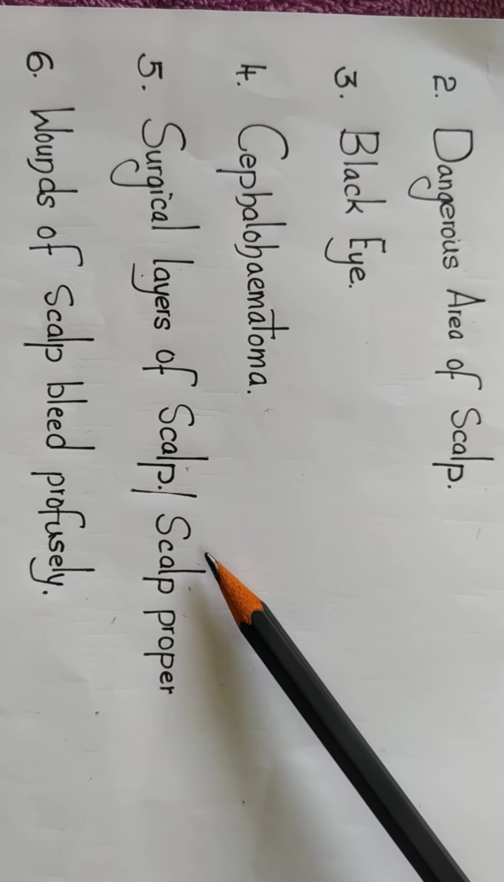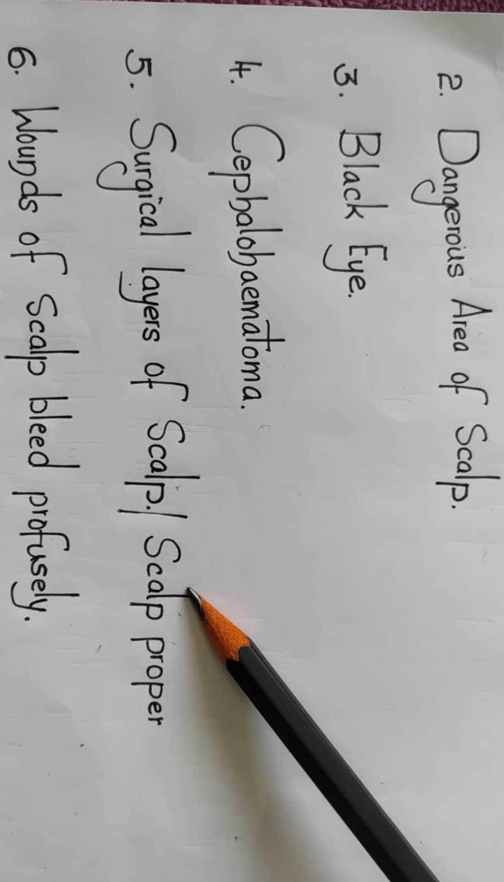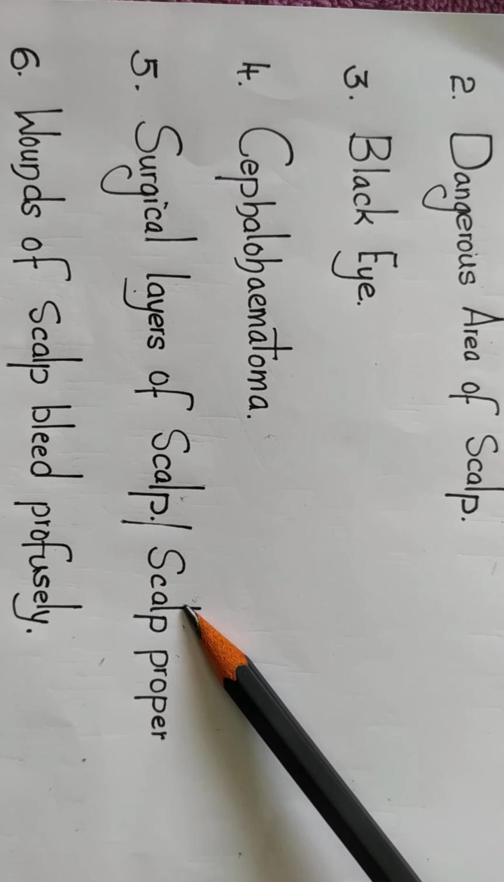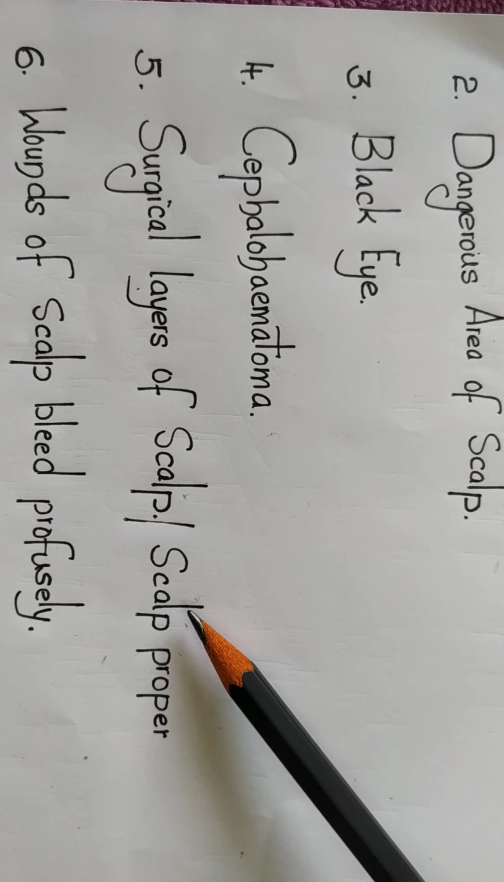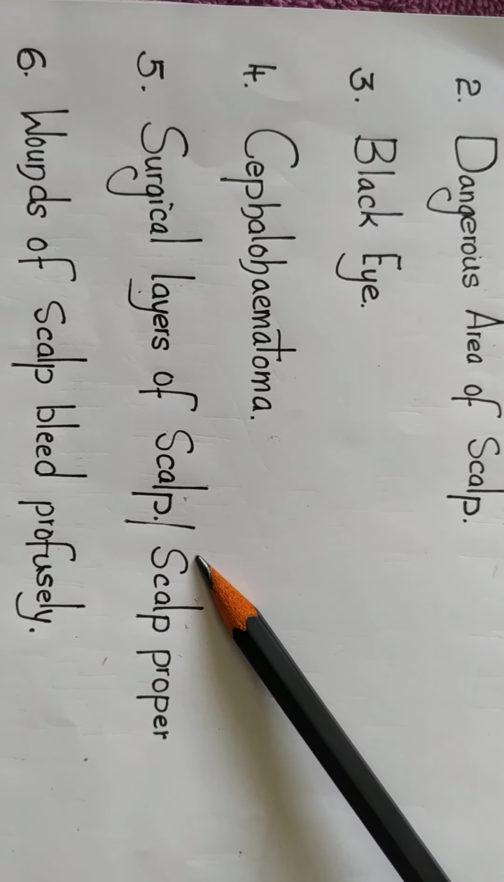We should know what is meant by surgical layers of the scalp or scalp proper. The first 3 layers of the scalp, that is skin, connective tissue and aponeurosis layer, are firmly adherent to each other and cannot be separated from each other. These 3 layers are considered as surgical layers of scalp.